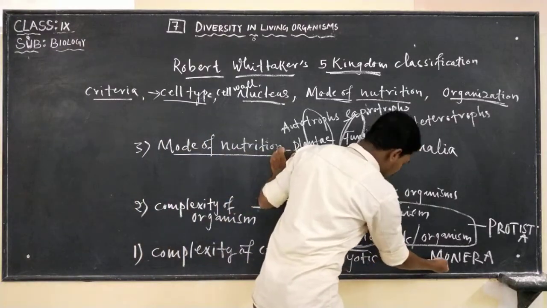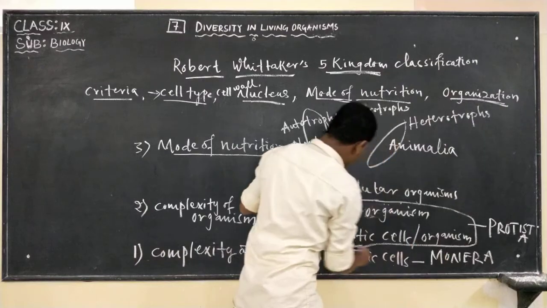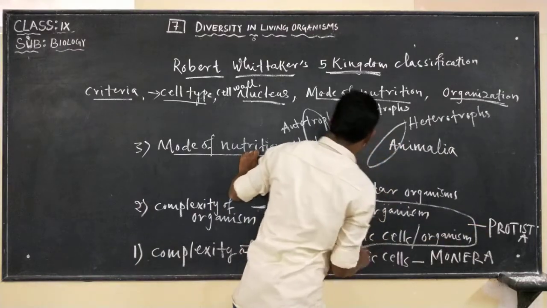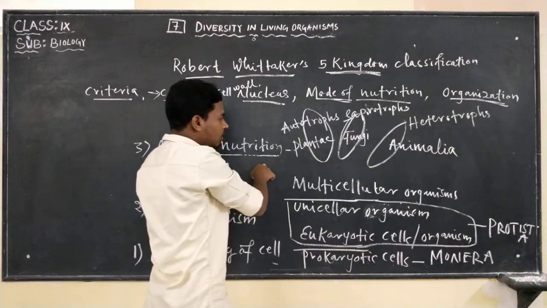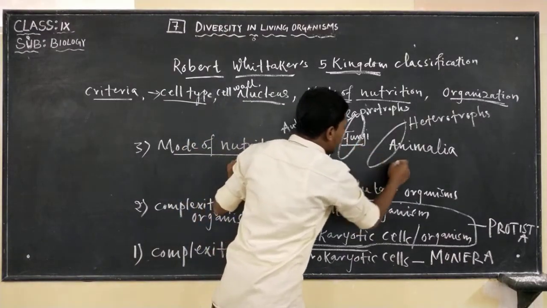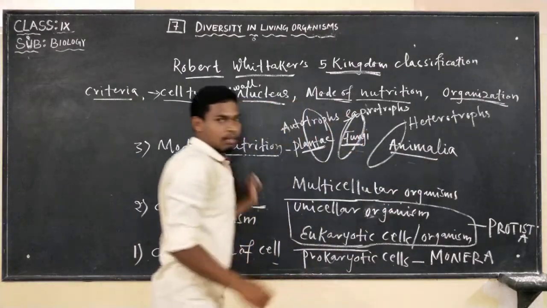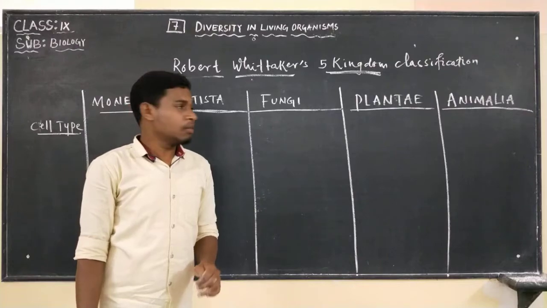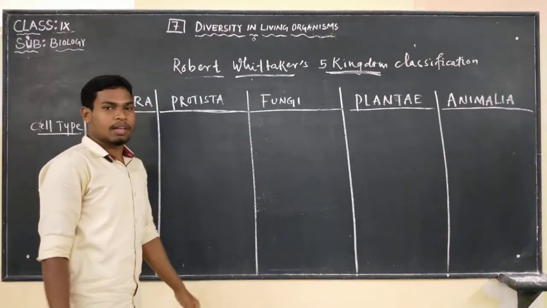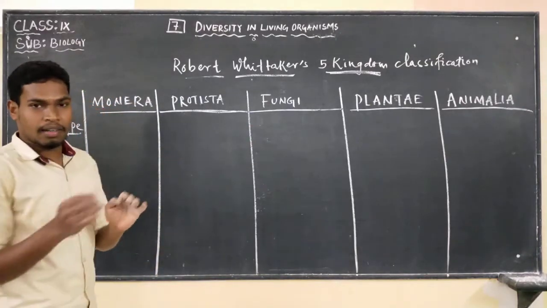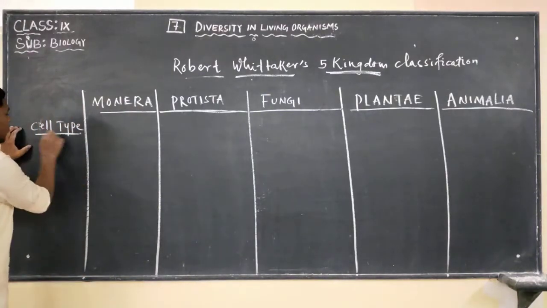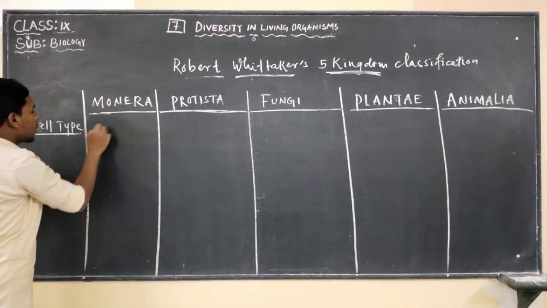So we saw Monera: all the prokaryotic cells come under Monera, and all the unicellular eukaryotic cells come under Protista, and according to mode of nutrition, they are grouped under Plantae, Fungi and Animalia. Now we will see some details about this five kingdom classification, mainly their characteristics, what kind of cell they possess. Based on the cell type, Monera are unicellular.